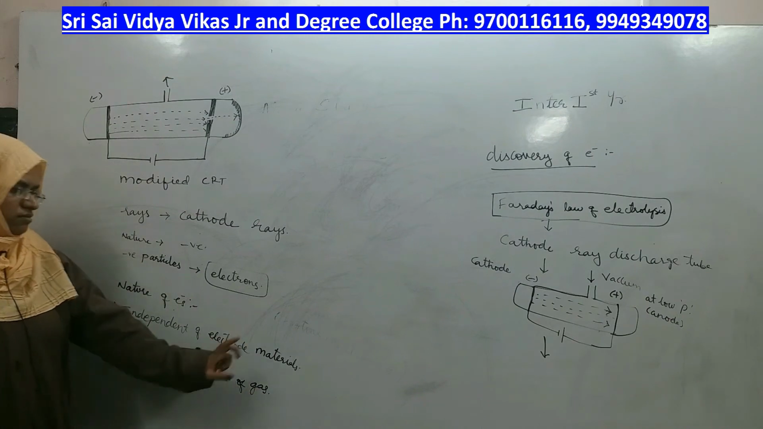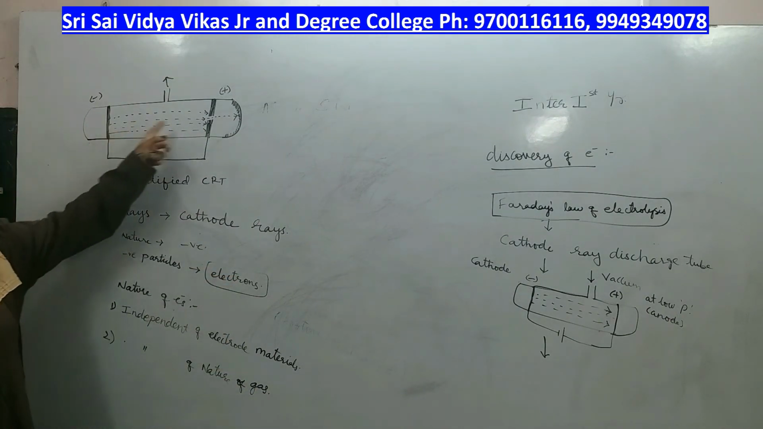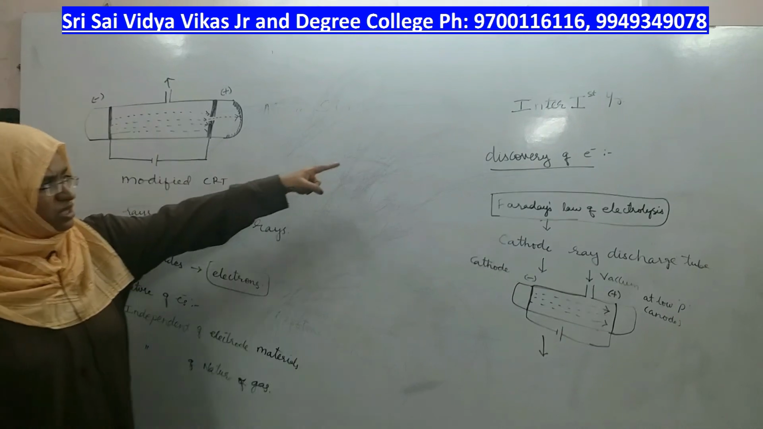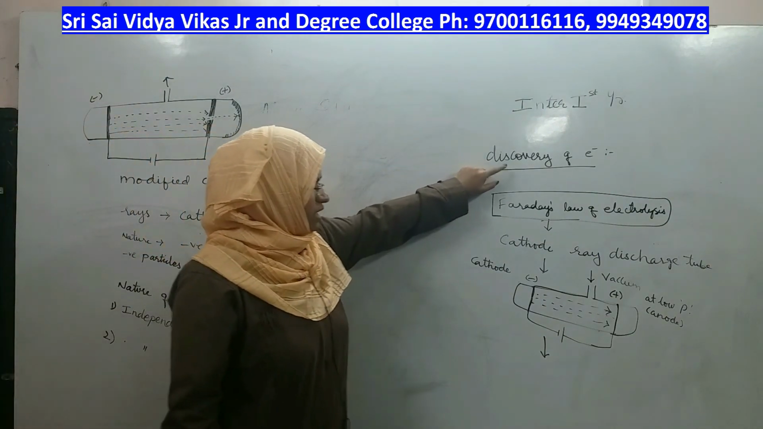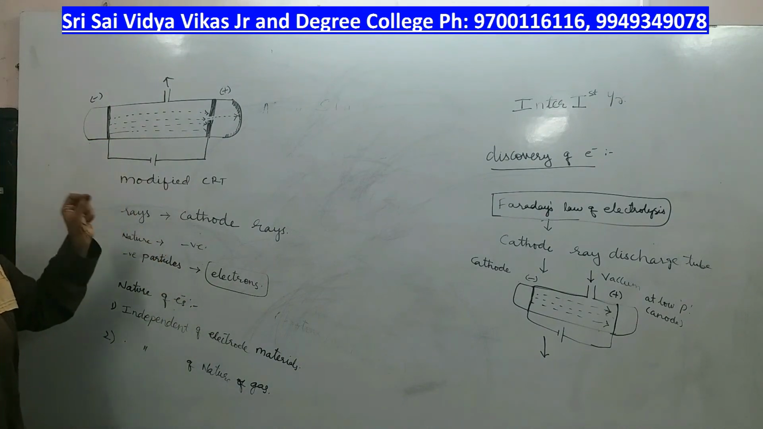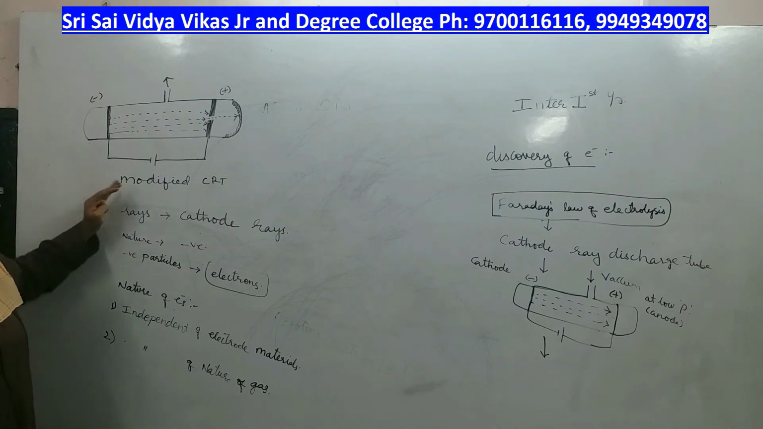If it is a gas, they are there and they are negatively charged, and they will travel with this nature only, having a negatively charged nature, right? Now, this is the beginning of the discovery of the electron, and this is the proof that electrons are really present inside every atom. Right? This is the proof that electrons are really present.